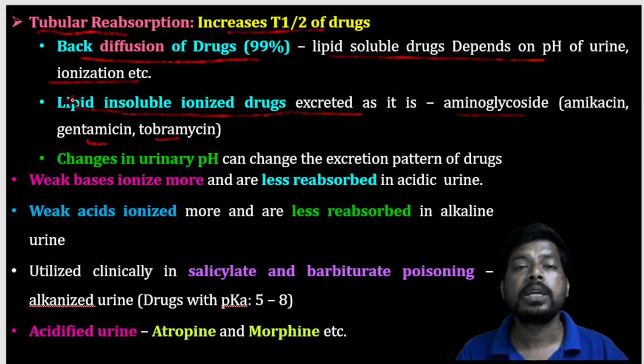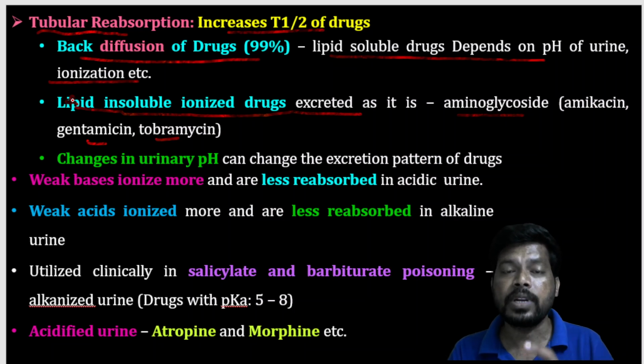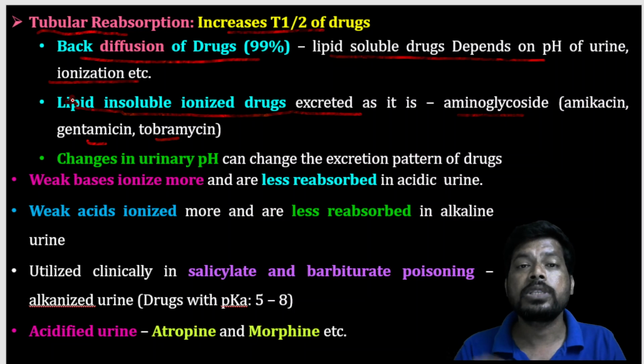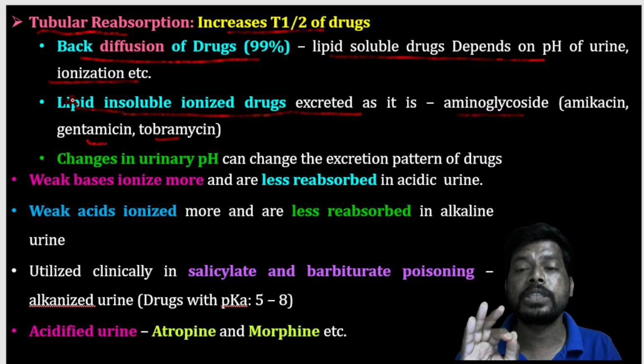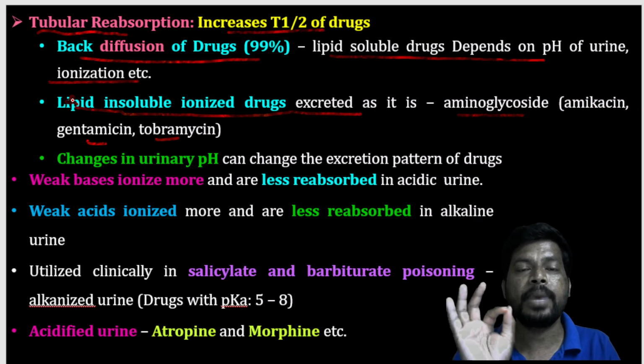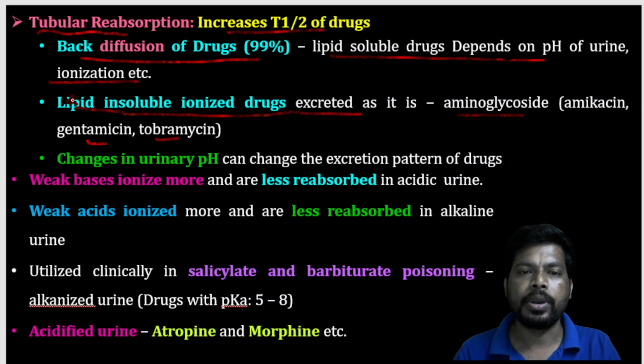This category of drugs is hydrophilic and ionized in nature, so they are eliminated unchanged, meaning after completion of action they are excreted from the body as they are.